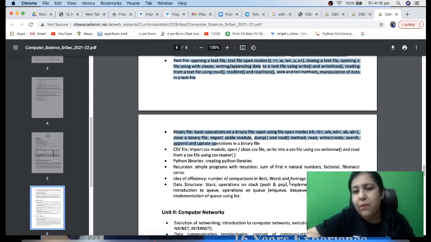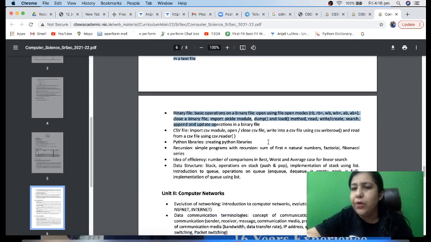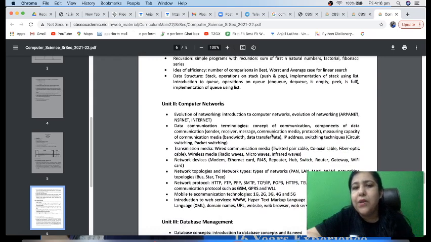In data structures, we will be doing the complete data structures, although last year we just did stacks. So right now we have the whole syllabus. There is no deduction. In case there is any notification from CBSE regarding this, I will be updating you about that, right?